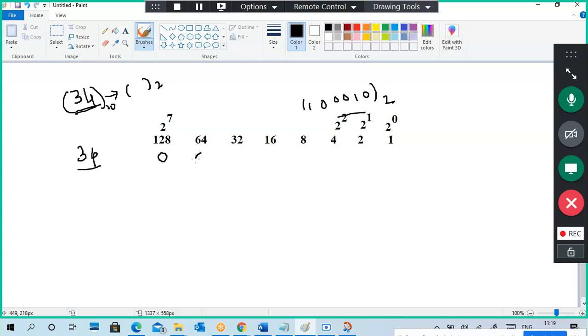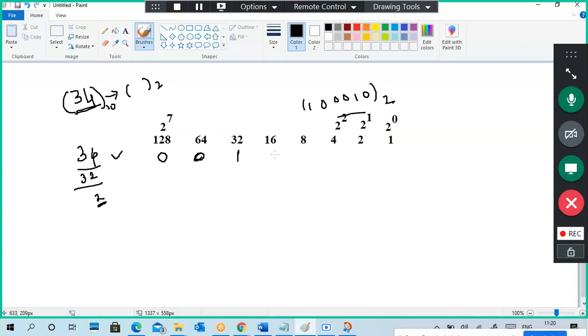Next, 34 compared with 68, 34 is lower. If you compare 34 to 32, 34 is higher. On this side, 34 is higher compared with the 32. Then put a 1 here and subtract 32 from it, and you will get 2 as the remainder.